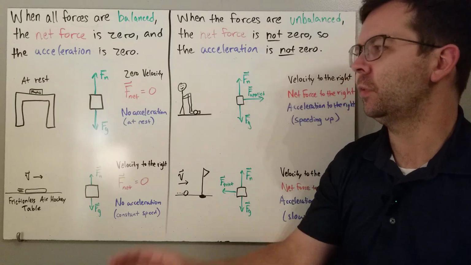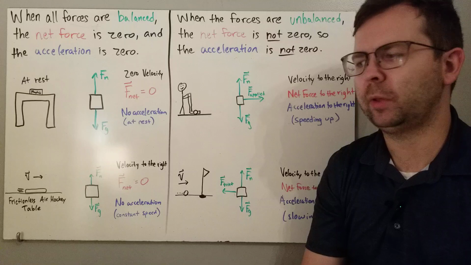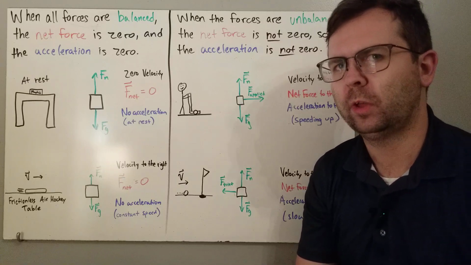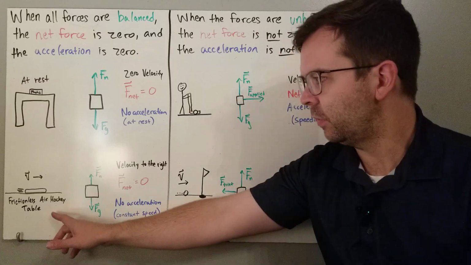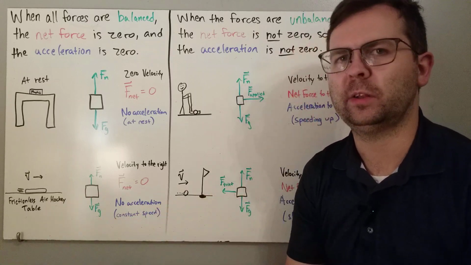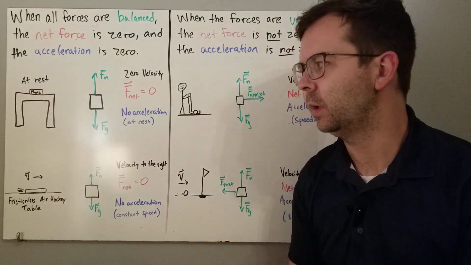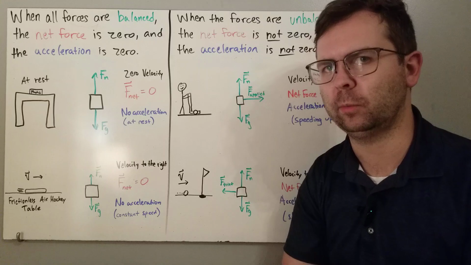Pretty simple. Let's look at another example where it's maybe not as clear based on what you might think of when you see force vectors. This one can be a little tricky, but follow me here. Let's say we have a frictionless air hockey table and an air hockey puck is moving to the right, no friction. It's already been hit, so at this point it's just moving and gliding across the table.